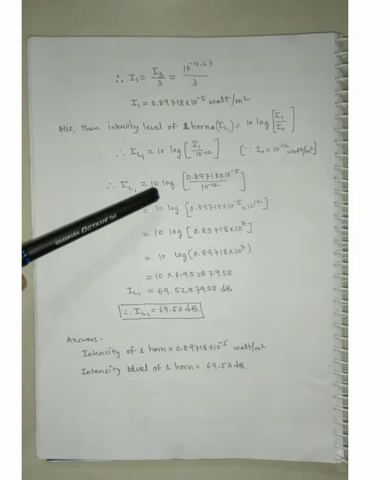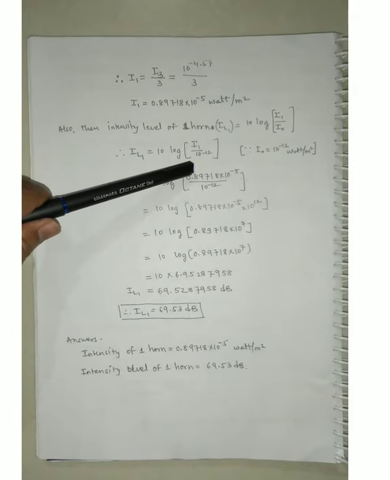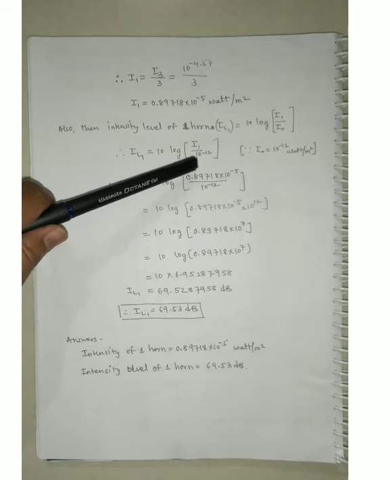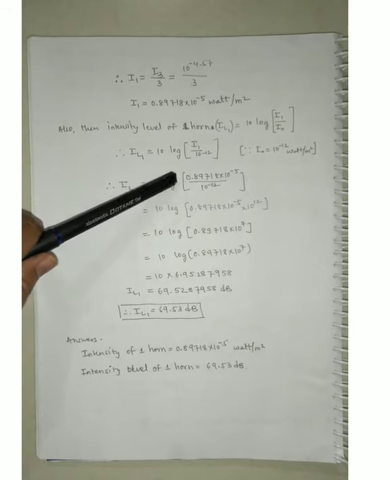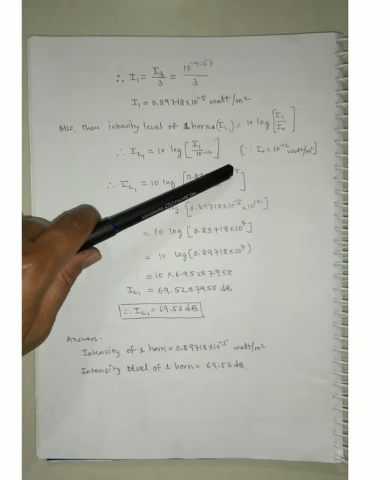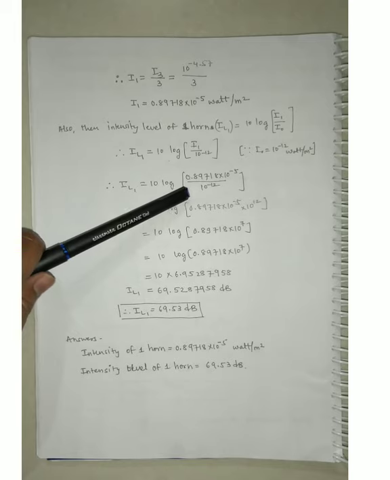It means you have to take a special bracket for the numerator, and both the things you have to keep in a bracket, and then you can apply log. Then only you will get the answer like 6.952879958. If you are not taking a bracket, then ultimately the 10 raised to minus 5 and 10 raised to minus 12 goes in a division, and this portion will stay as it is over there, and you will get the wrong answer. So guys, use a calculator in the proper manner, then only you will get the correct answer.